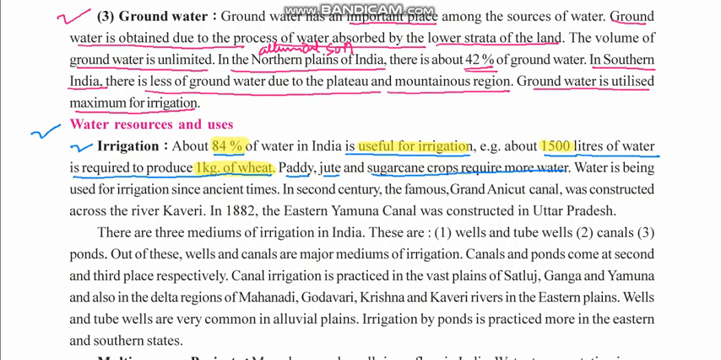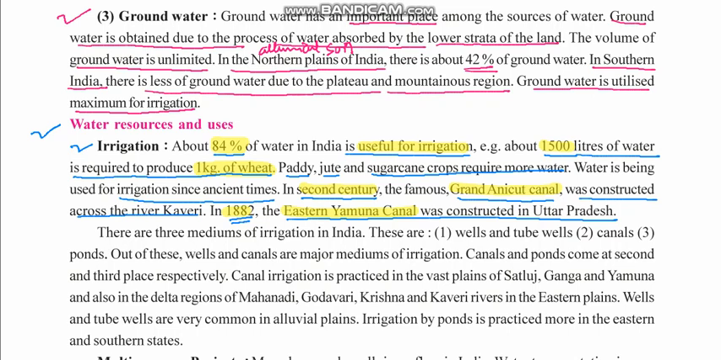Water has been used for irrigation since ancient times. In the 2nd century, the famous Grand Anicut Canal was constructed across the river Kaveri. In 1882, the Eastern Yamuna Canal was constructed in Uttar Pradesh. So in 1882, the Eastern Yamuna Canal was constructed, while in the 2nd century, the Grand Anicut Canal was constructed.